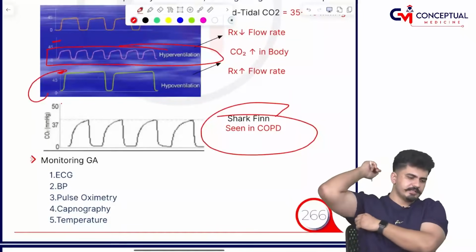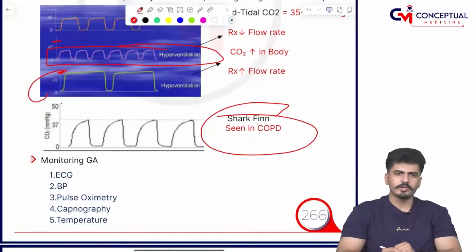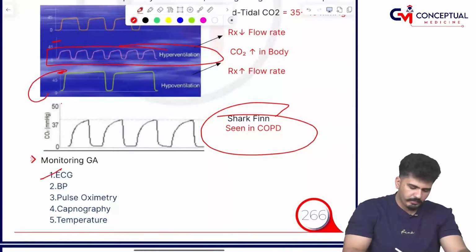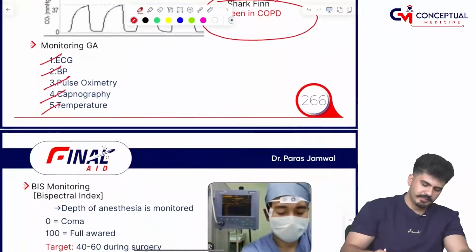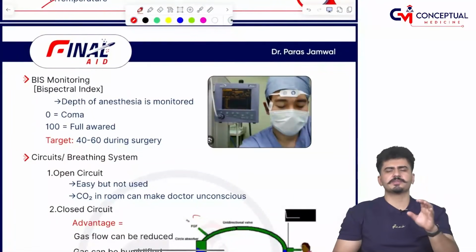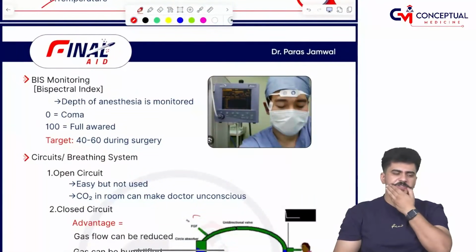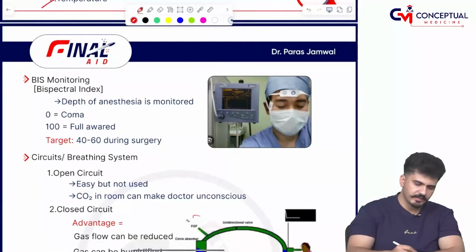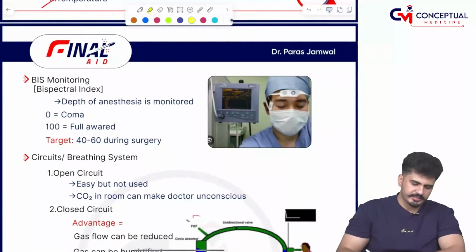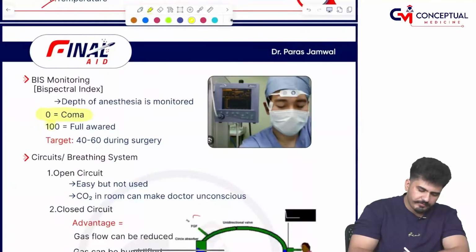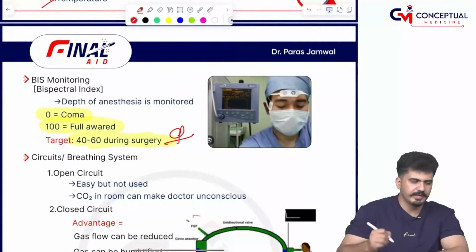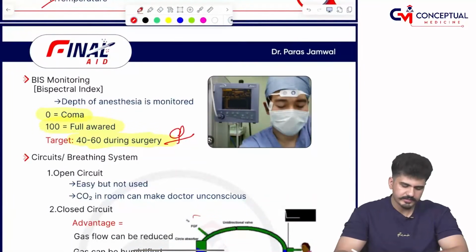Now when the anesthesia machine is there, what do you need to monitor? ECG, BP, pulse oximetry, capnography and temperature. BIS monitoring is done to check the depth of the anesthesia. 0 means coma, 100 means fully awake, and 40 to 60 is what you have to maintain during the surgery.